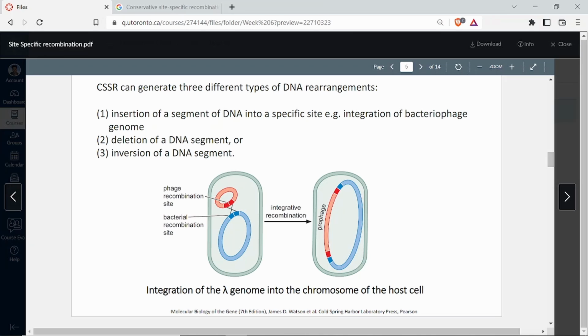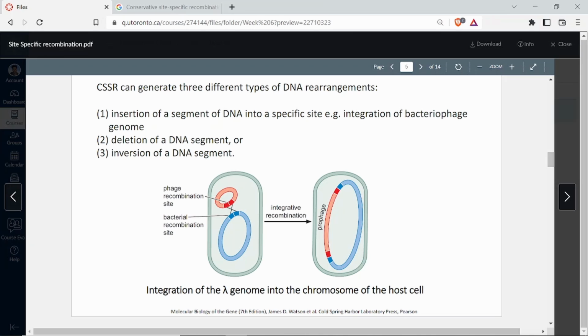So this is the phage genome and this is the bacterial genome, and they're together inside one cell, because you know that phages inject their DNA through their tail fibers. They sit on the bacterial cell and they can inject their DNA into the bacterial cell.